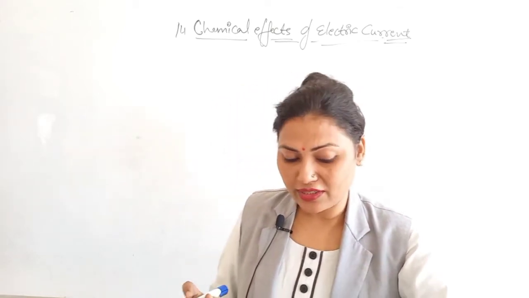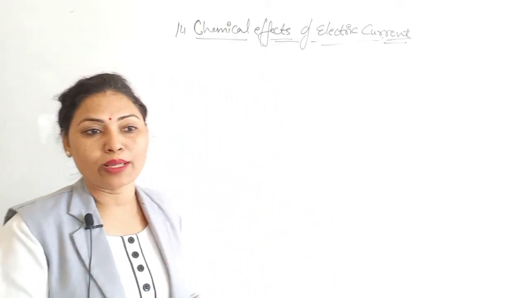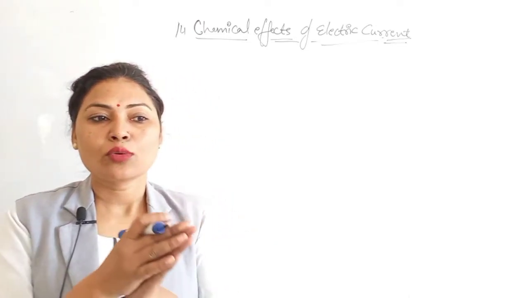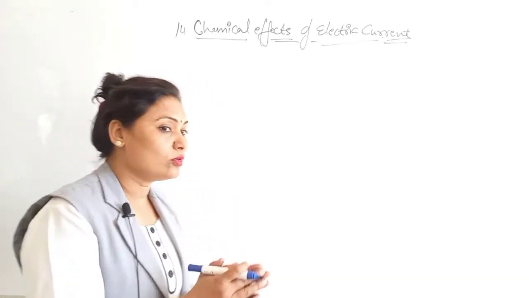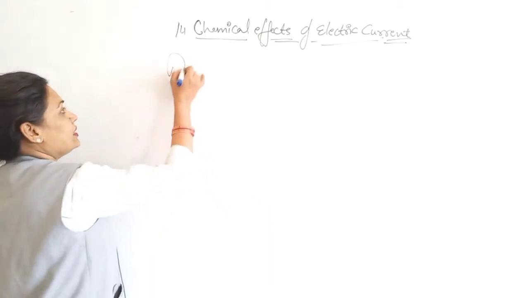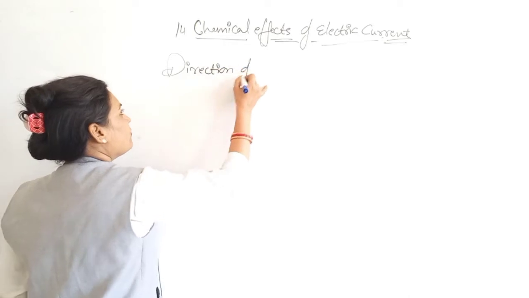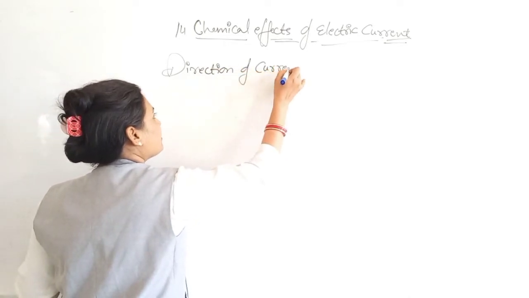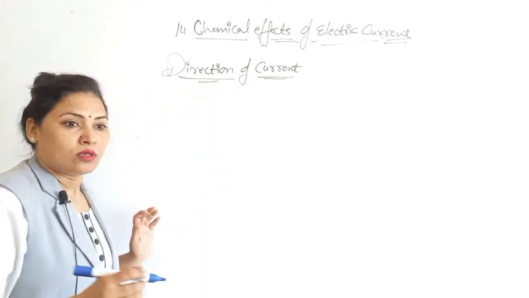Next we can take the first topic, the direction of current. We know that electrons flow from an electron-rich body to an electron-deficient body.